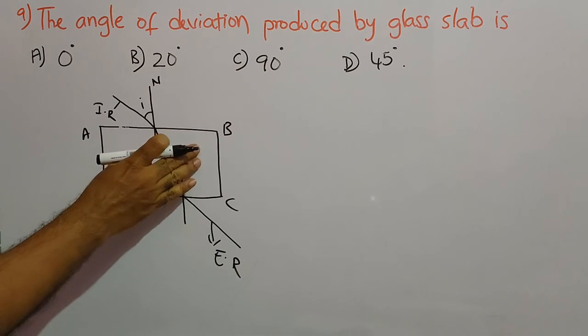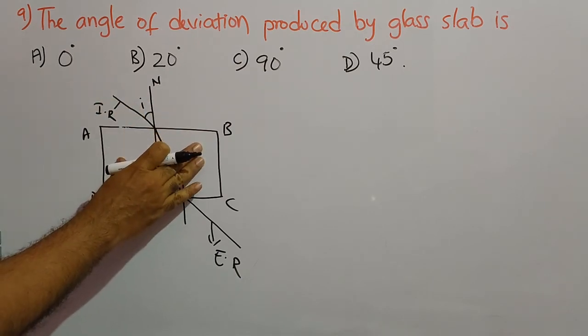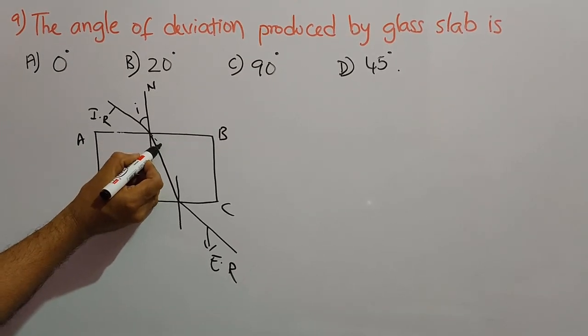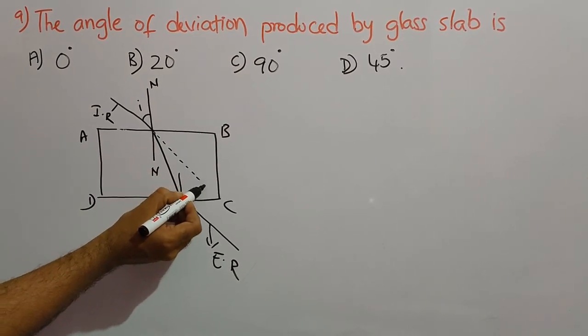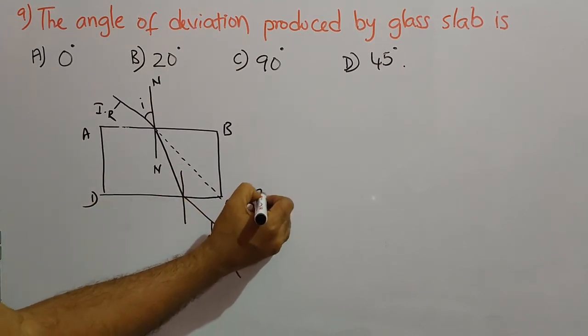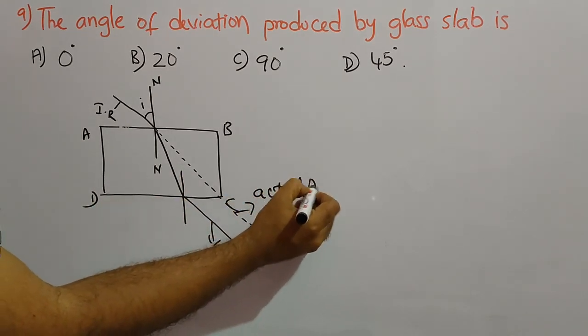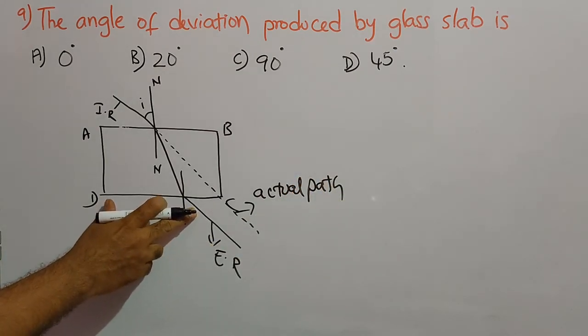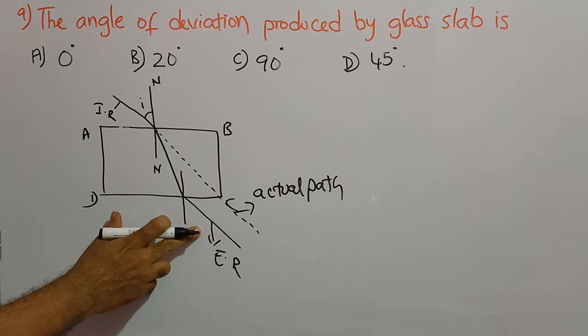If the glass slab were not present here, the light ray would have taken this path. This is the actual path of the light ray, the path because of refraction.